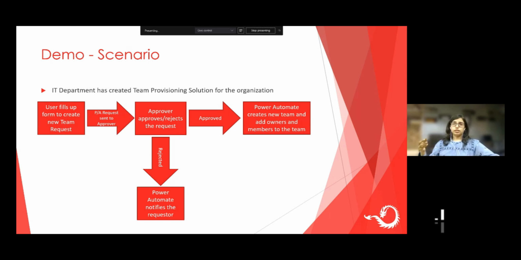That is why the IT department needed a Teams provisioning process where the user fills up a form to create a new Teams request. Power Automate will send this request to a set of approvers, and the approver can approve or reject that request. If they approve, Power Automate will create that new team and add the members and the owners to the team. And if the approver rejects, the user will be notified.